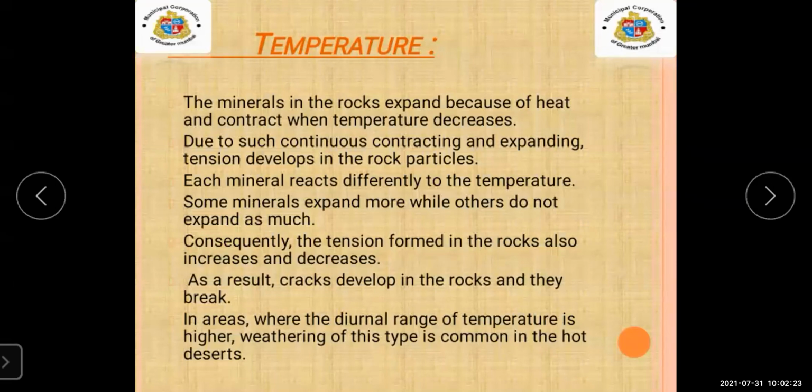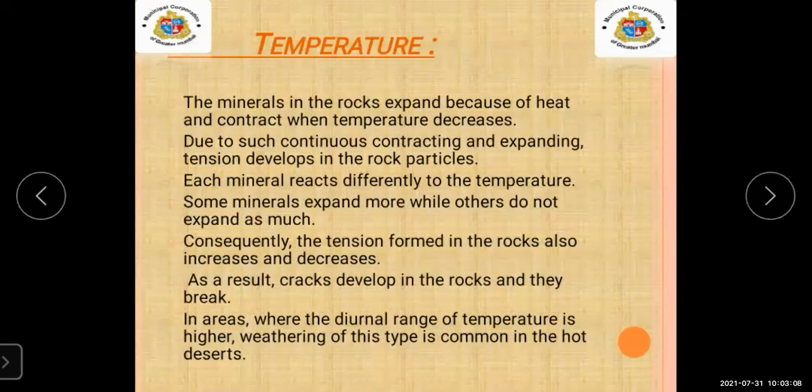When we want to stretch a rubber band, or pull any rubber, it is up to us how much we can stretch it. It depends upon us only. In the same case, the tension which is formed in the rock also sometimes decreases and increases. As a result, cracks develop in the rock and they break.